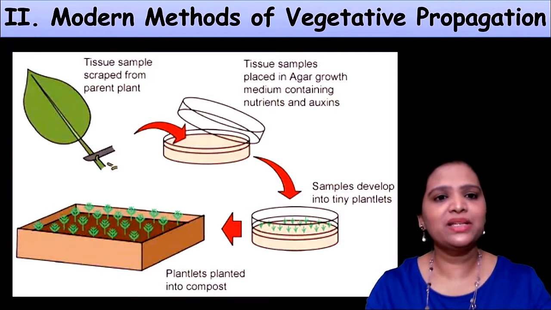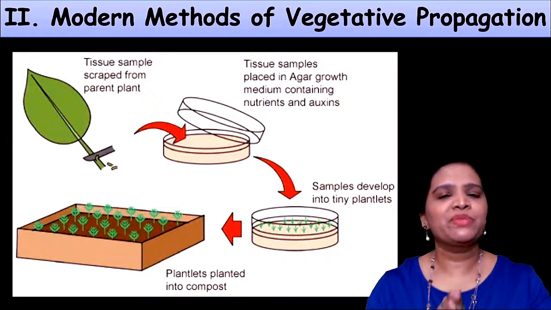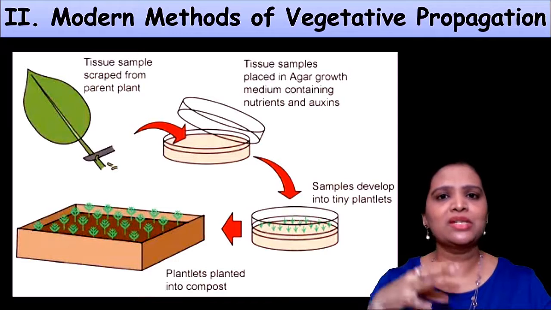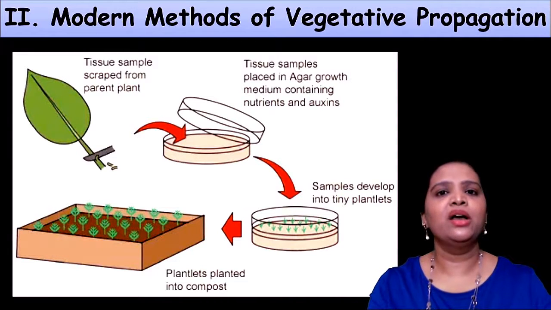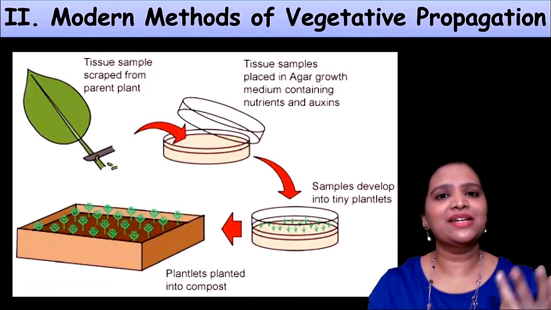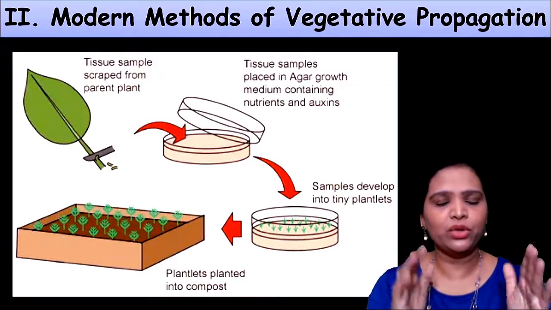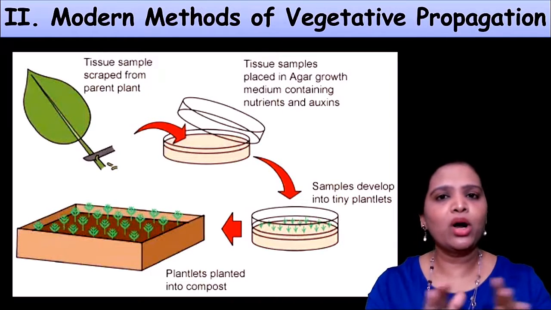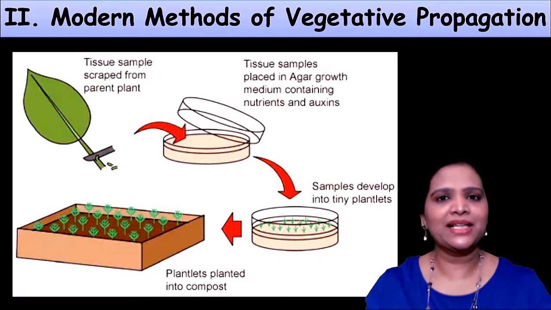How do we achieve this? We achieve this by a technique called micropropagation. So what is micropropagation? See, in the previous conventional methods, if you want to reproduce a plant, we need an original mother plant, right? We need a mother plant to make a cutting, grafting, or layering. You need a plant part. Here in this modern method, you don't need a complete stem or a complete plant. Just a small bit of its tissue is enough to grow a plant.